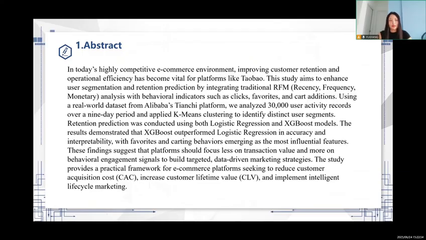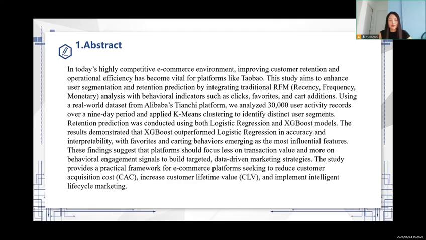Using a real-world dataset from Alibaba's Tianchi platform, we analyzed 30,000 user activity records over a 9-day period and applied K-means clustering to identify distinct user segments. Retention prediction was conducted using both logistic regression and XGBoost models.